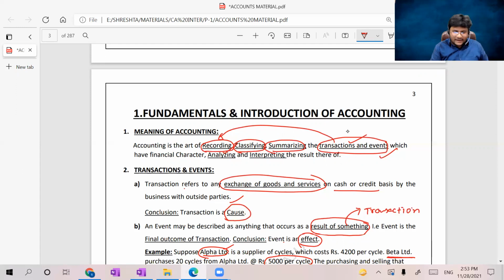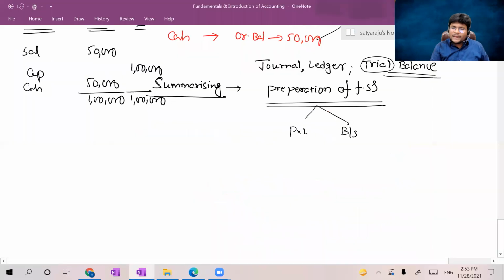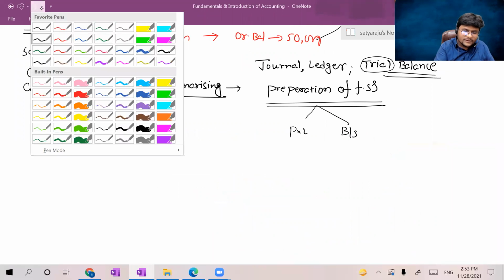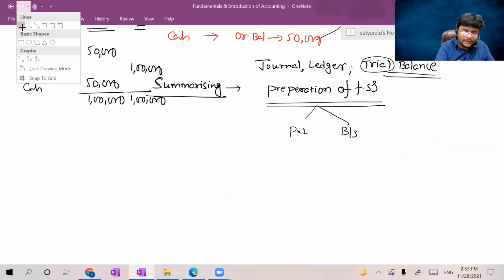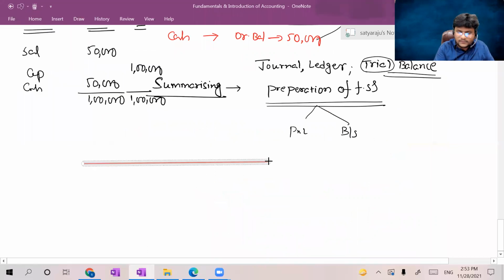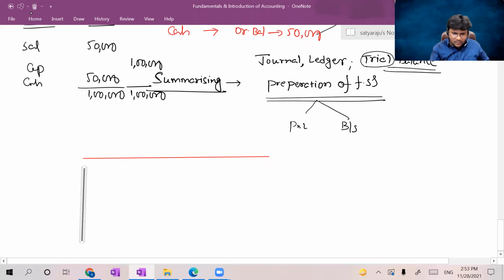Okay. Sir, how will we prepare the P&L and balance sheet? You already learned in the foundation. So just as a basic issue, I'm telling you, just a moment. In P&L, how is it prepared? One second.